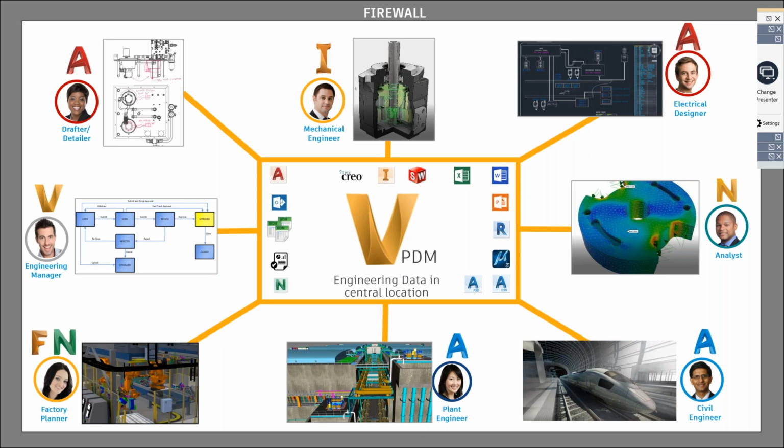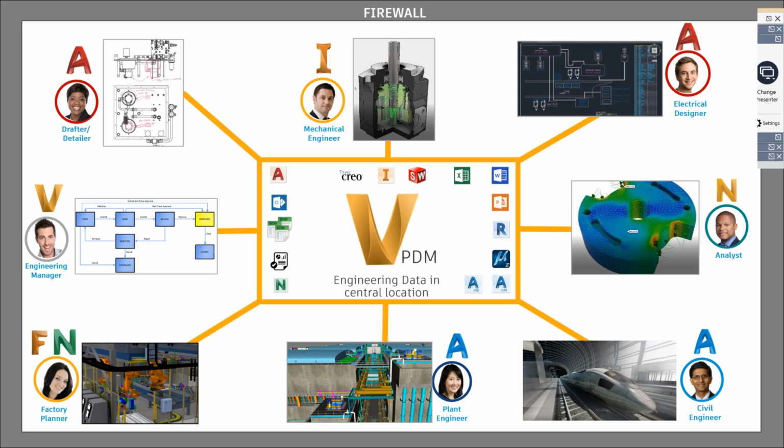So Autodesk Vault helps in terms of managing data within your engineering team, and the data could come from your designers, your drafters, the mechanical engineering team, the electrical engineering team, your factory planning team, or it could also be consumed by your engineering manager or your higher ups to do the approval part of it. So it connects all various different data as well as people in a seamless way.